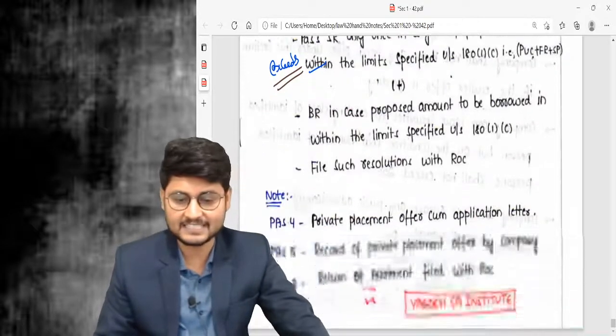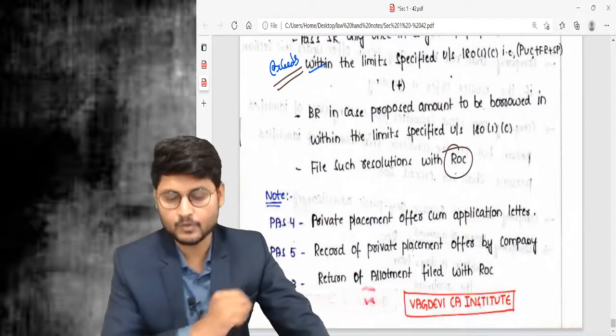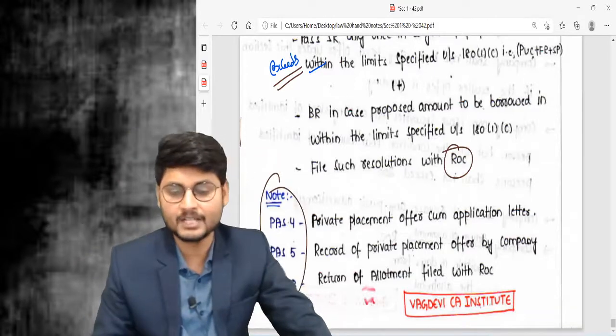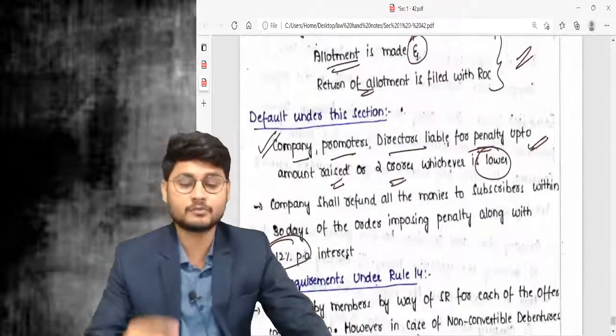And all these things shall be filed with ROC. These are the forms you need to remember. You can have a look into it. With this I just want to wind up this session.